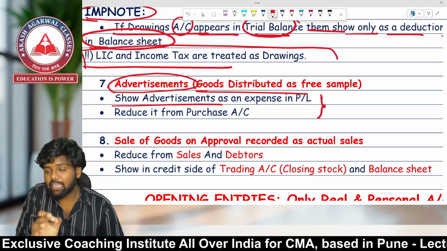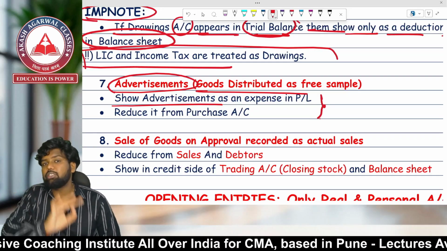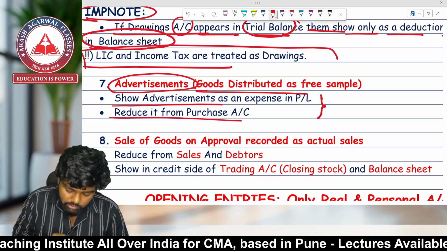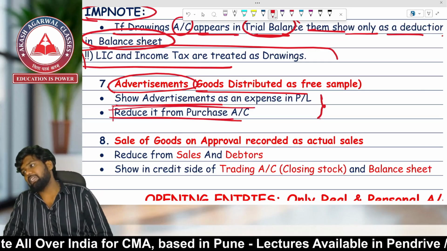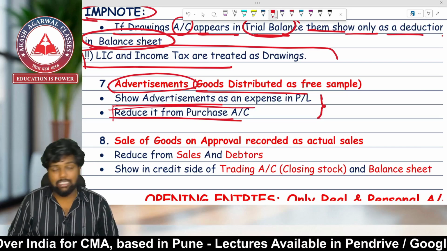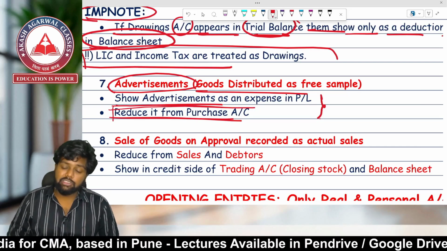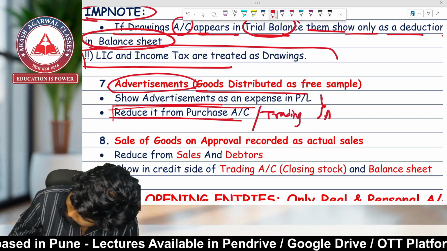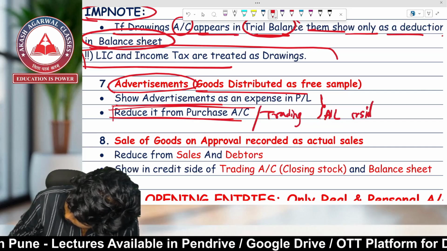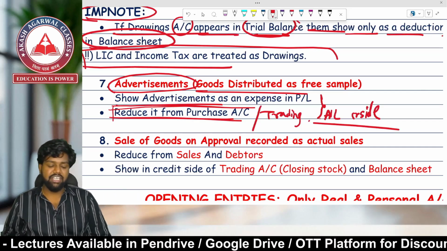I have told you that if goods are going out, credit which account? Trading account, or it can be reduced from the purchase. So advertisement as an expense in P&L, and second effect, reduce it from the purchase account or the trading account credit side.